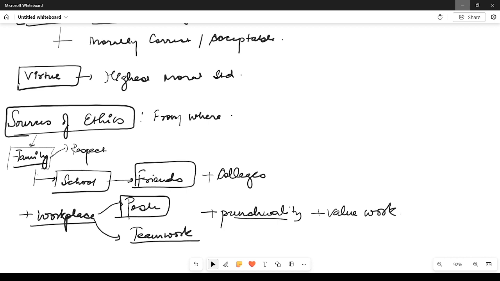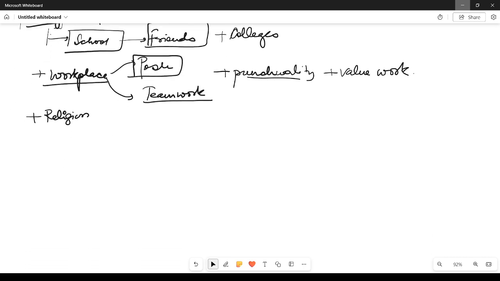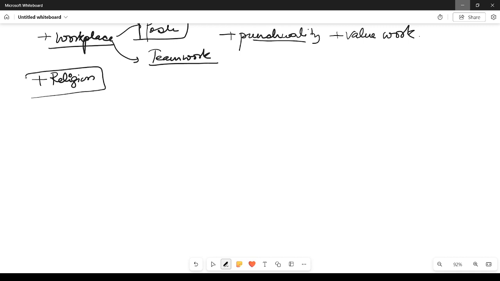Then we have one more thing, your religion, which a person is pursuing. It's very important to know what your religion is. Religion teaches you, for example in Hinduism, the importance of charity, or Islam also teaches you about zakat, and the same is true of Christianity. So religion also gives you various kinds of ethics, different religions, different teachings, different terms, but all in all they take you in one direction.